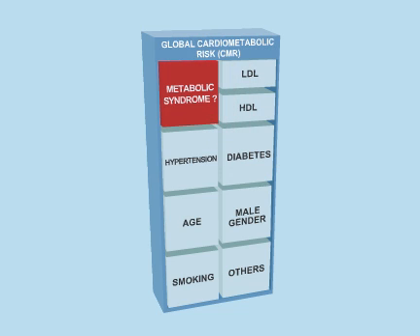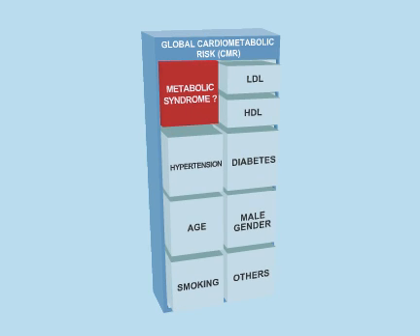In addition to traditional risk factors, screening for the metabolic syndrome makes it easier to identify individuals at increased risk of developing type 2 diabetes, and possibly at increased risk of cardiovascular diseases. Thus, simply diagnosing the metabolic syndrome is not sufficient to assess global cardiovascular risk. Traditional risk factors must also be considered. Accordingly, global cardiometabolic risk can be assessed by considering features of the metabolic syndrome, along with traditional risk factors.